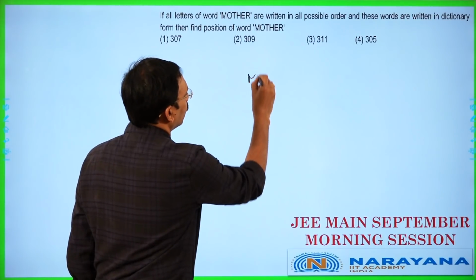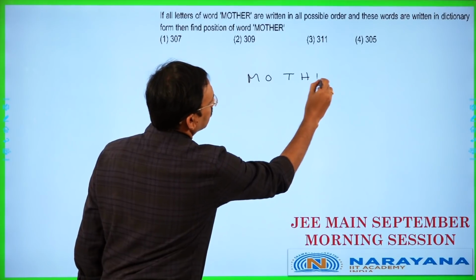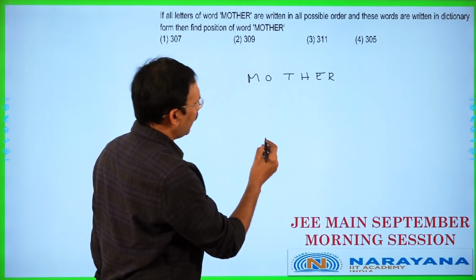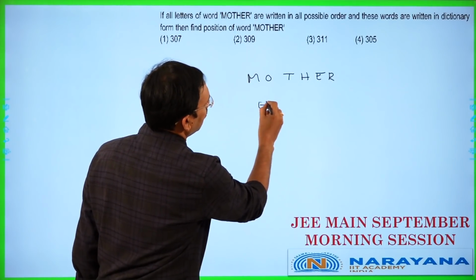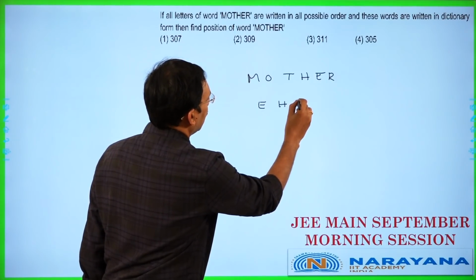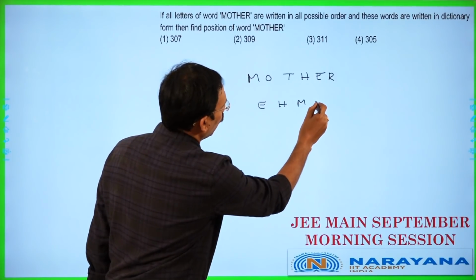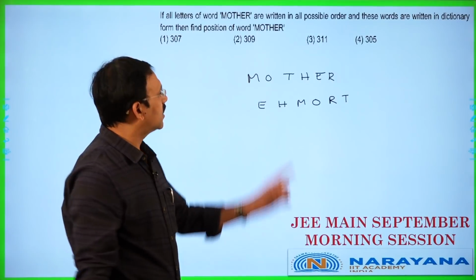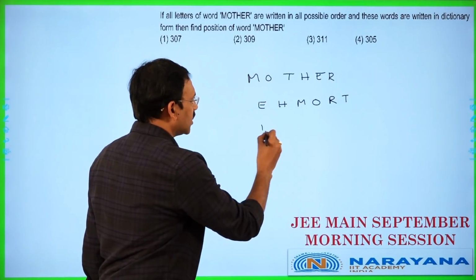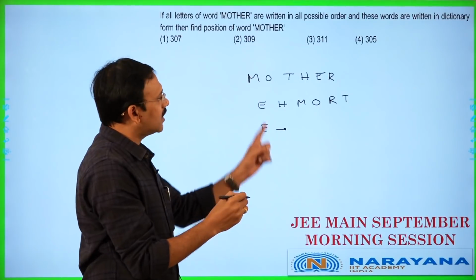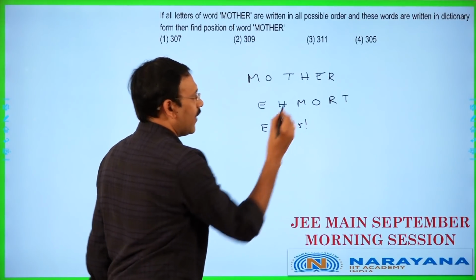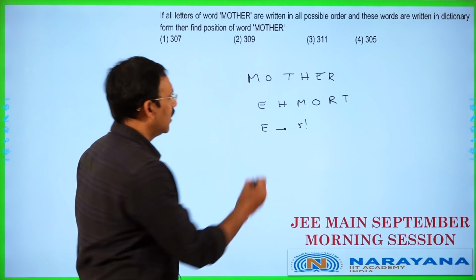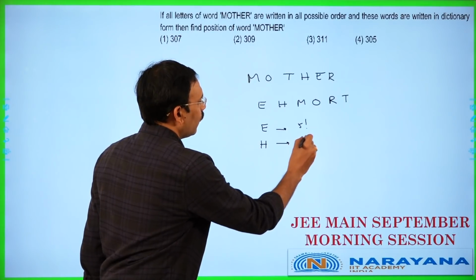So if you take the word MOTHER, first of all the letters are dissimilar. So in alphabetical order, first letter is E, then H, then M, then O, then R, T. These are the 6 letters given. So the number of letters which start with E, if the first letter is E, there will be 5 more left, 5 factorial words would be. We have to cross all these words which start with E. Then H, there will be 5 factorial.